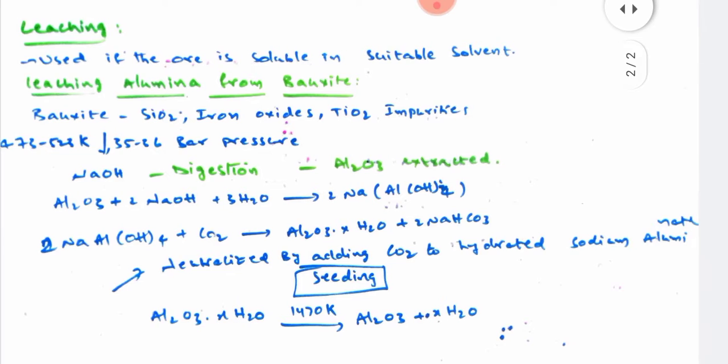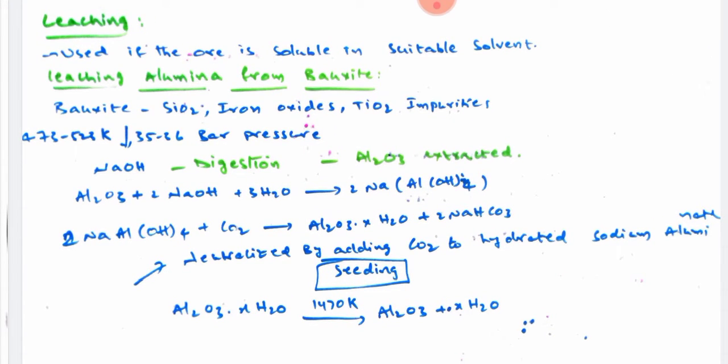So in the leaching process, there are a number of examples. As the first example, leaching of alumina from bauxite. How can we separate alumina from bauxite? You know very well, bauxite is the raw material for aluminium. Bauxite has a number of impurities in the form of silicon dioxide, iron oxide, as well as titanium dioxide. So by using the bauxite, we have to get the alumina. How can we get the alumina from the bauxite?